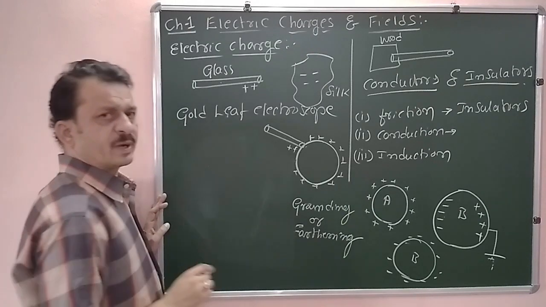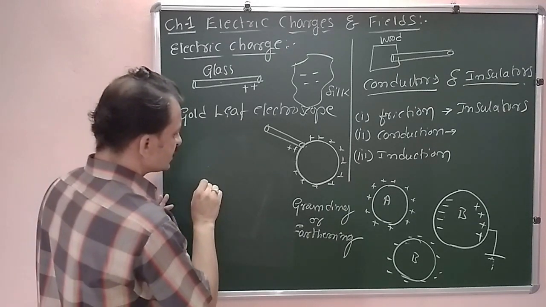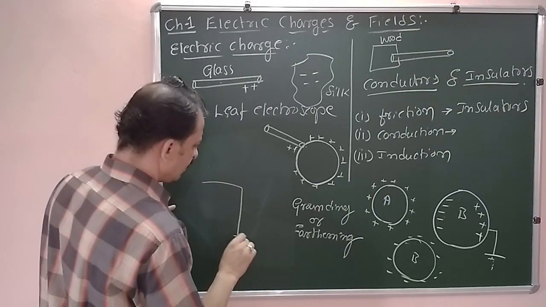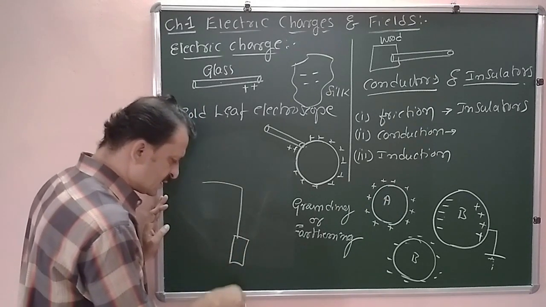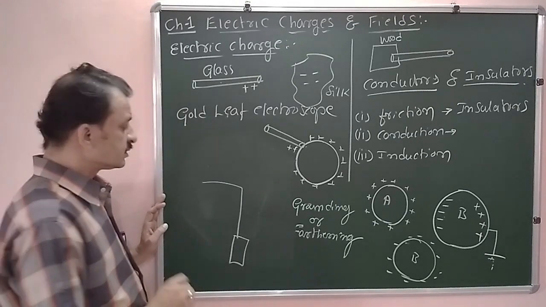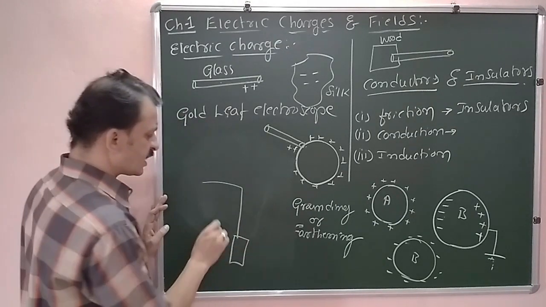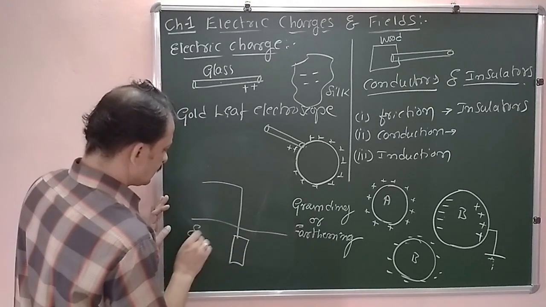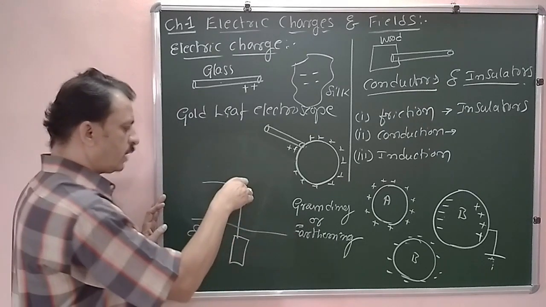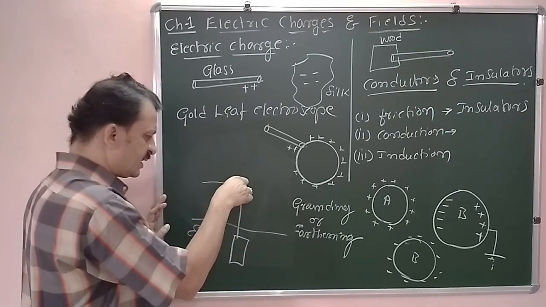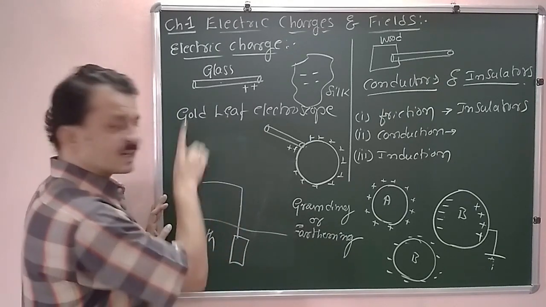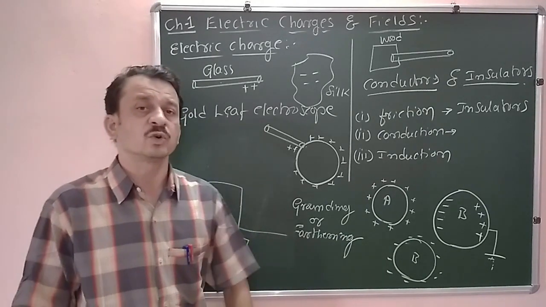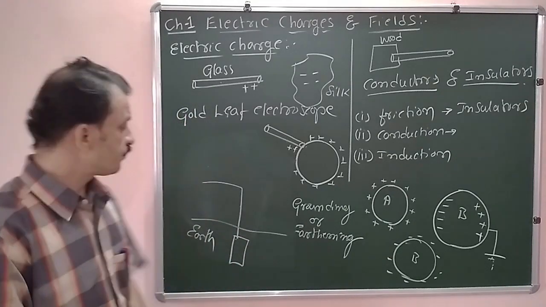Each and every instrument is connected with a metal which is buried well deep inside the earth. Okay, this arrangement. Now this is the earth. A metal plate is buried well deep inside the earth, and the other end is connected to the electrical circuit in the house.